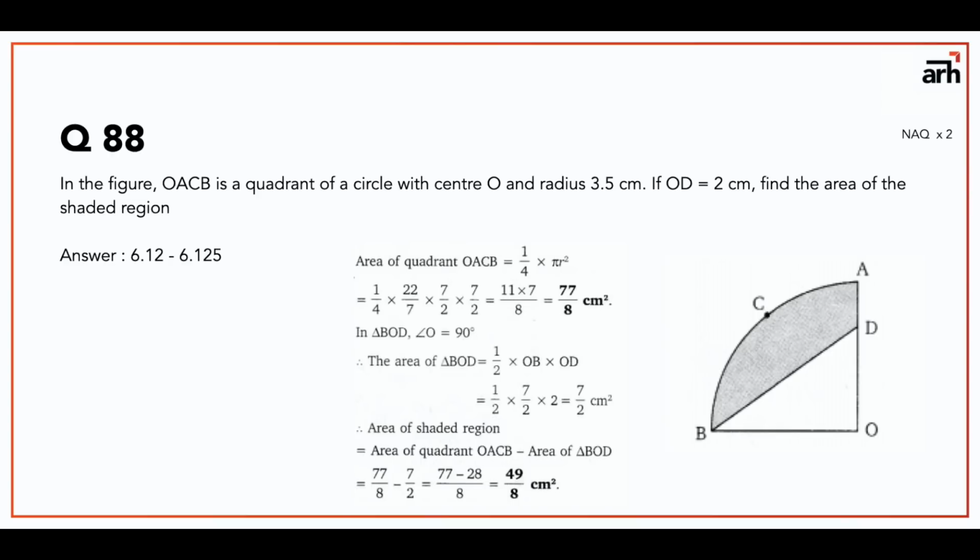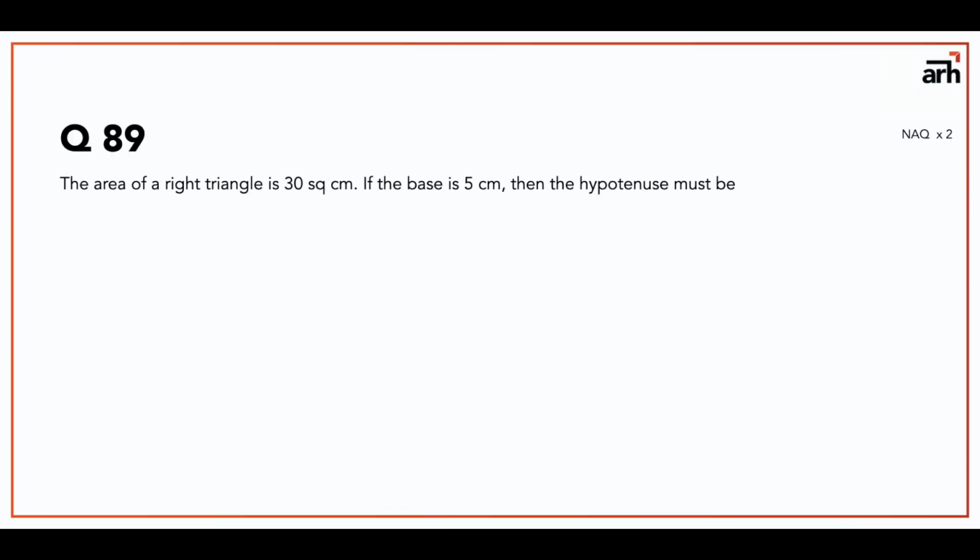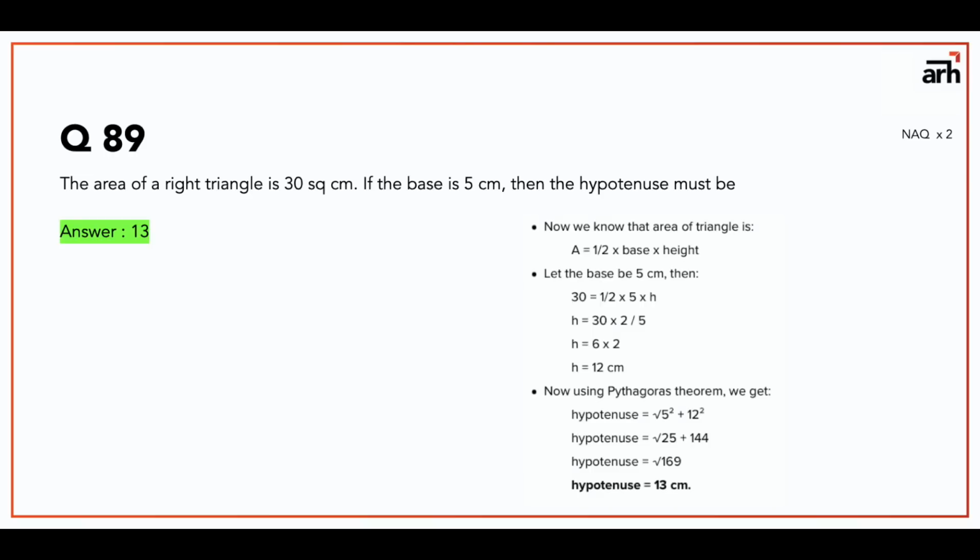Okay. Now this question is: the area of a right angle triangle is 30 square centimeter. If the base is 5 centimeter, then the hypotenuse is... very simple question. You have the area, and you have one base, so you have the formula half base into height, the value of which you have, which is 30. So 30 is equal to half into 5 into h. H comes out to be 12 centimeters.